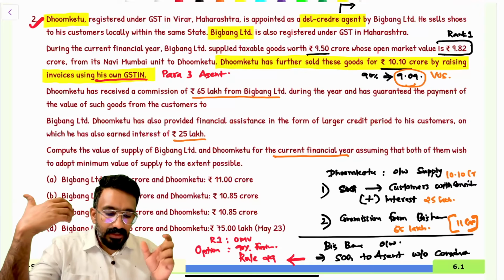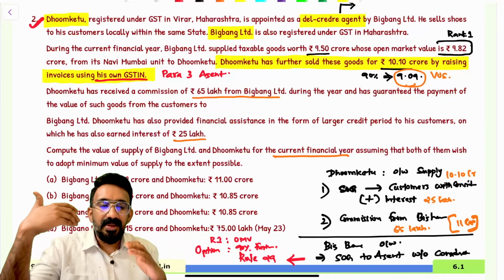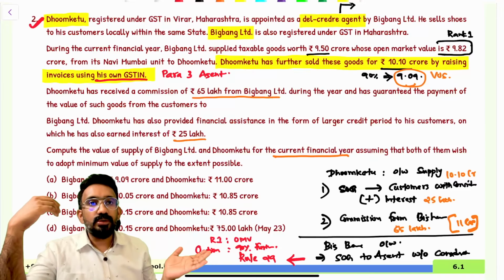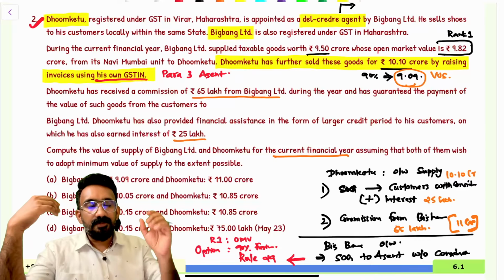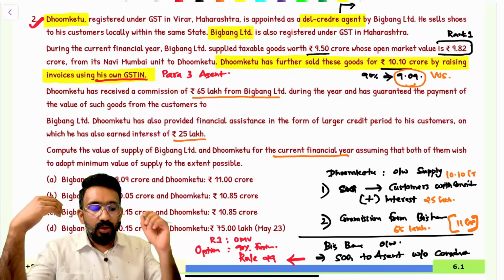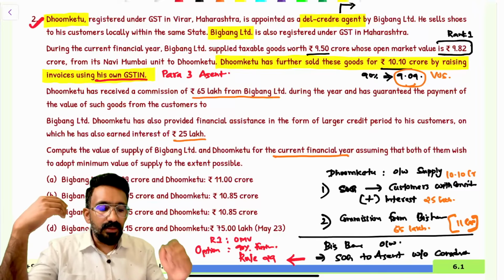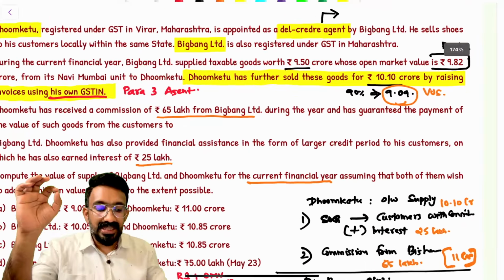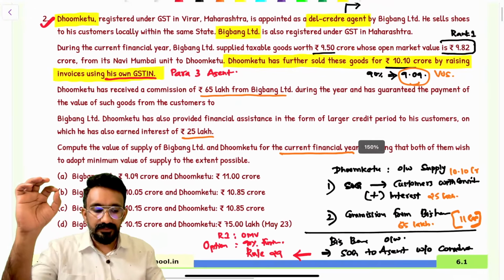If you look at Big Bang to Dhumketu, you would understand that it's a para 3 transaction. Now to determine the value, I should adopt which rule? Rule 29. Rule 29 says what? I have rank number 1, rank number 2. Rank number 1 is what? Open market value. What is open market value in this question? It's given as 9.82, but they wish to take the least value they have mentioned, right?